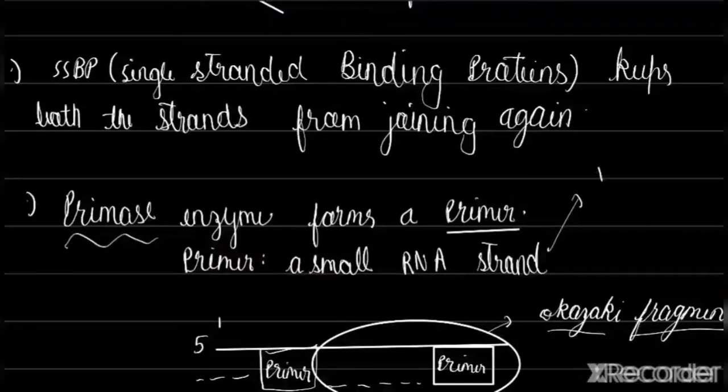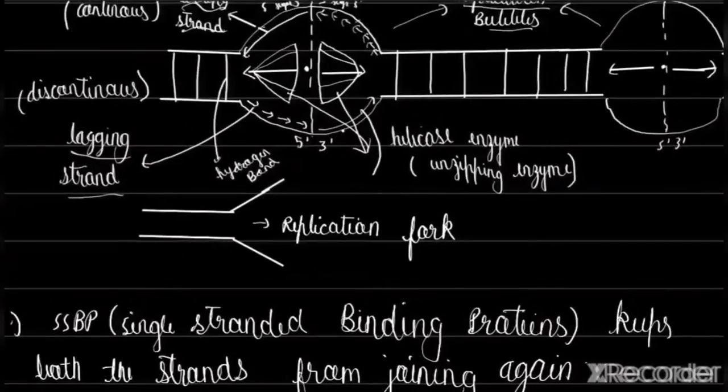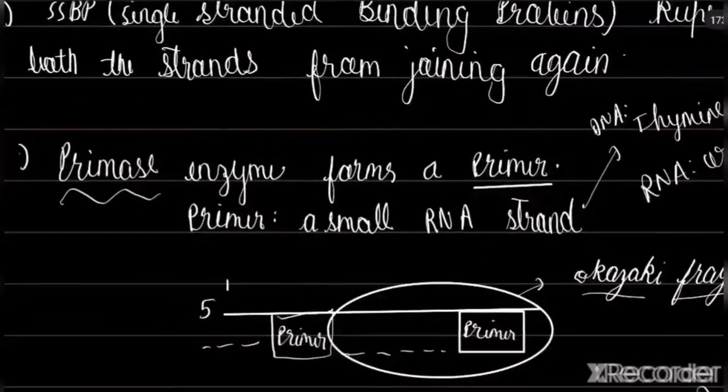DNA has thymine, right? But RNA has uracil instead of thymine. That's the only difference, but there is a significant difference between RNA and DNA. So a primer is an RNA strand. It is not a DNA strand which joins with the replication fork.